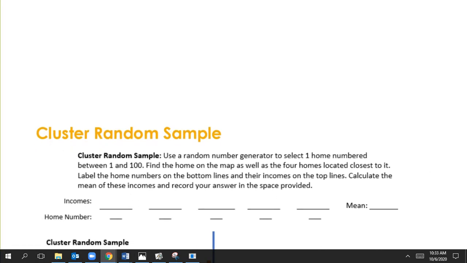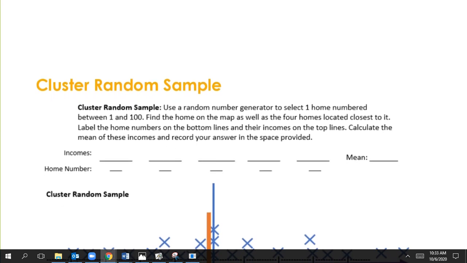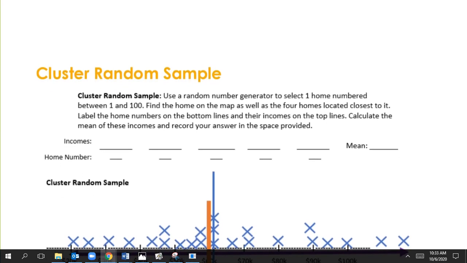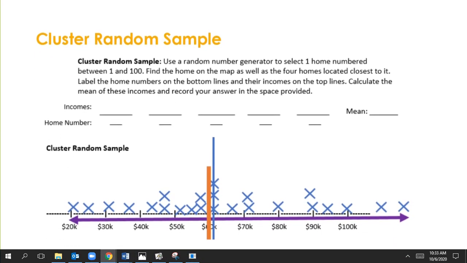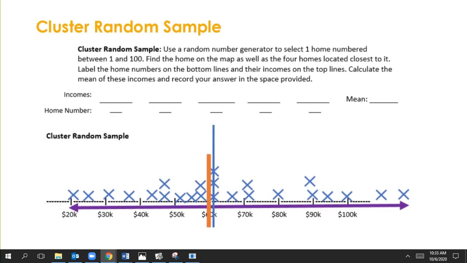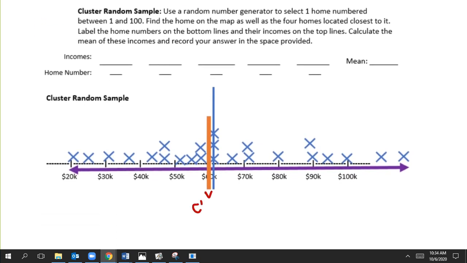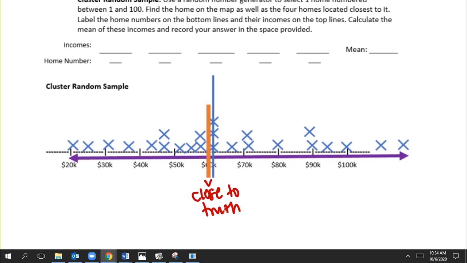And so this one, it's also random, and what we can see here is that these values are close to the truth. And so that makes it unbiased again. And then what's special about a cluster sample is that it's based on convenience.